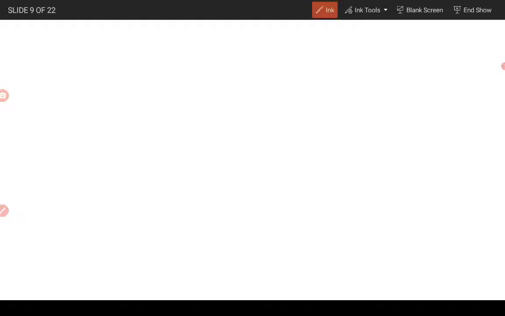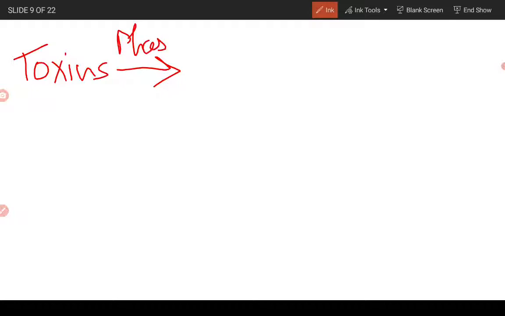So let's see this again. There are the toxins, or what we call the xenobiotics. Toxins undergo phase 1 detoxification. These were fat soluble.